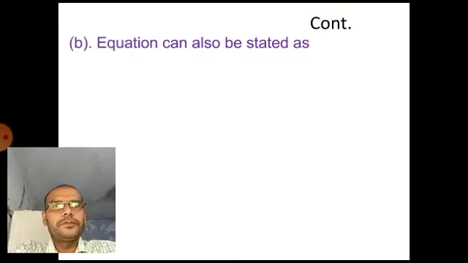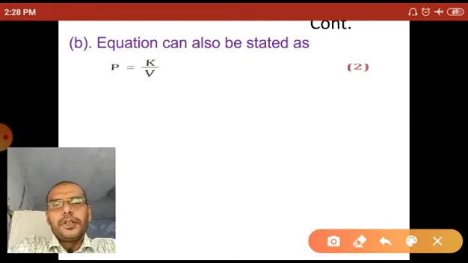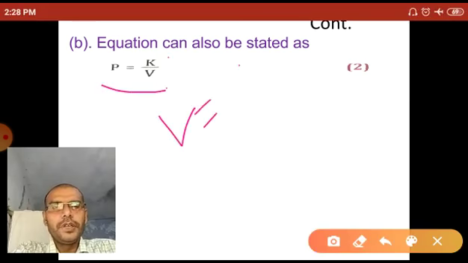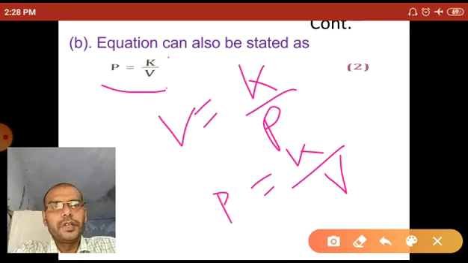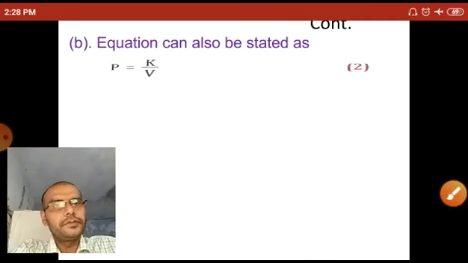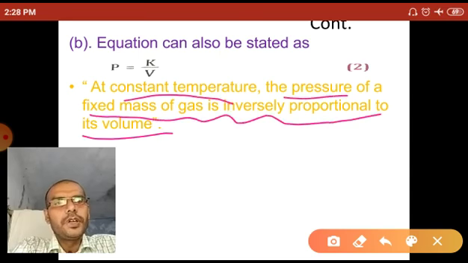Now in the second way, the equation can also be stated as P equals K by V. So in the first equation, V equals K by P, so we can also write that P equals K by V. It means that at constant temperature, when the volume of a particular gas increases, then pressure decreases, and vice versa. That means at constant temperature, the pressure of a fixed mass of a gas is inversely proportional to its volume.